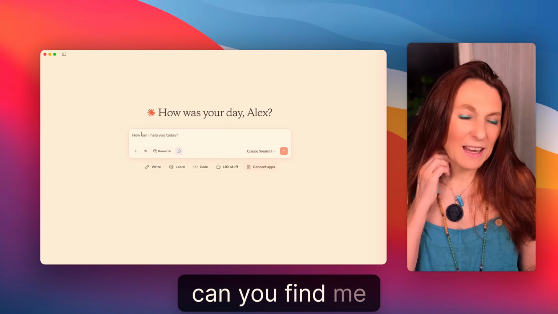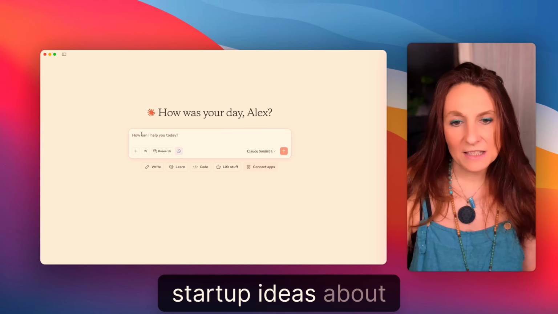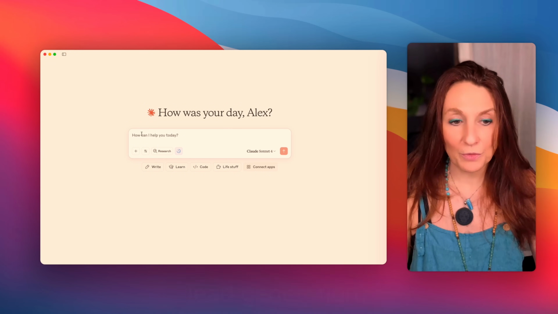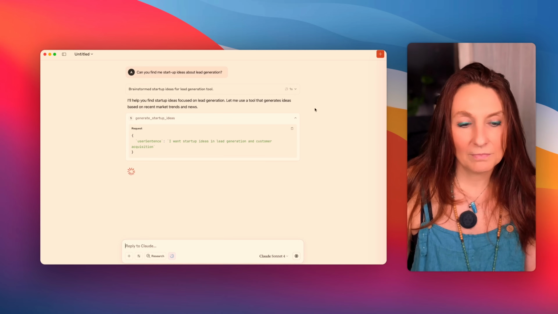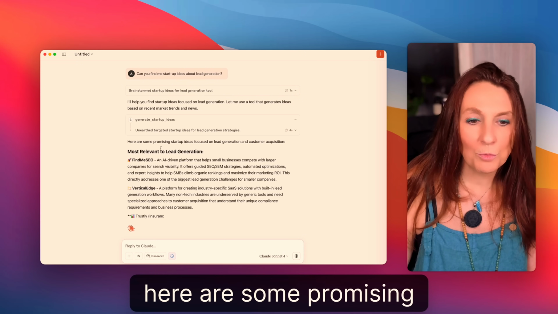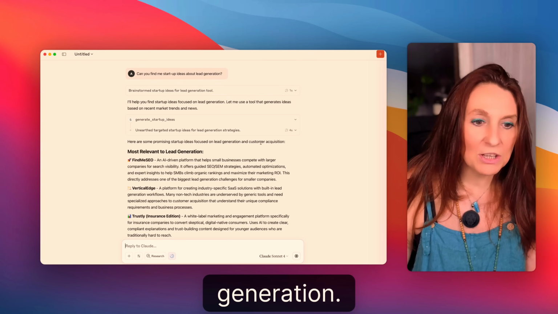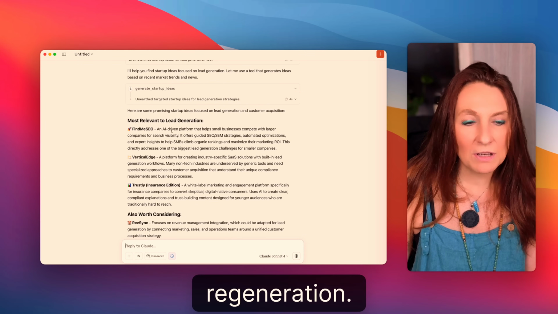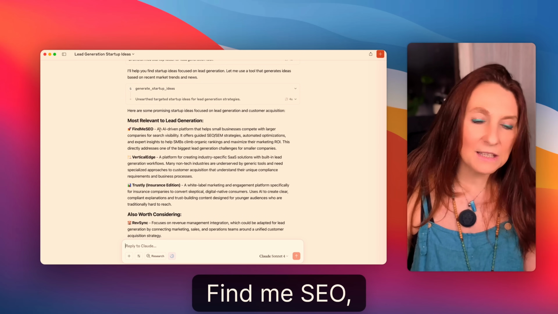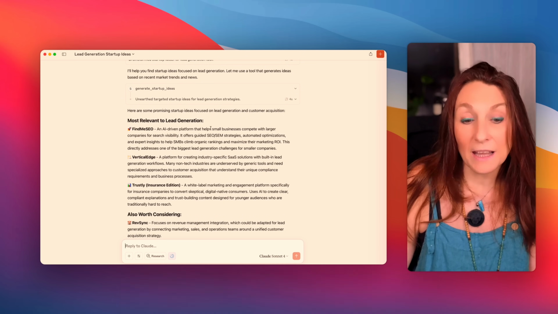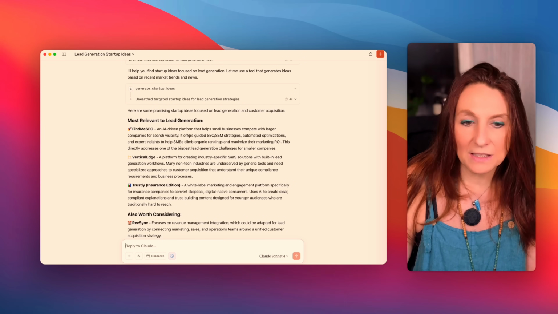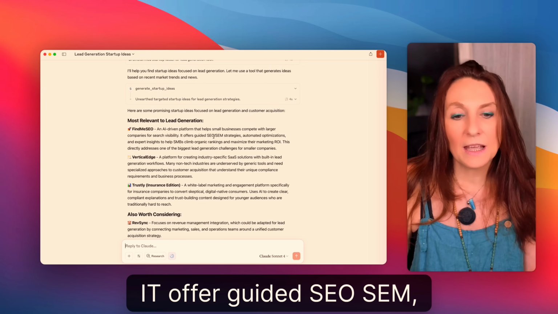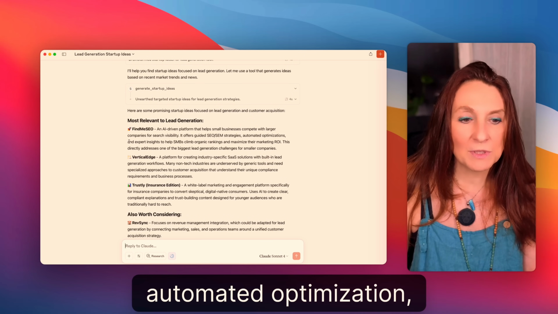Can you find me startup ideas about lead generation? So it's using the MCP. This is good. Okay, here are some promising startup ideas focused on lead generation. Most relevant to lead generation, find me SEO, an AI-driven platform that helps small businesses compete with larger companies for search visibility. It offers guided SEO, SEM strategies, automated optimization.